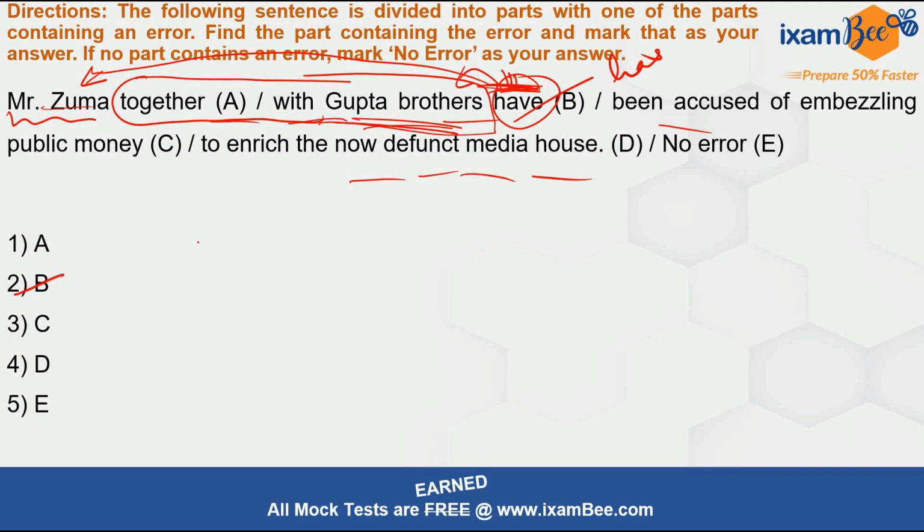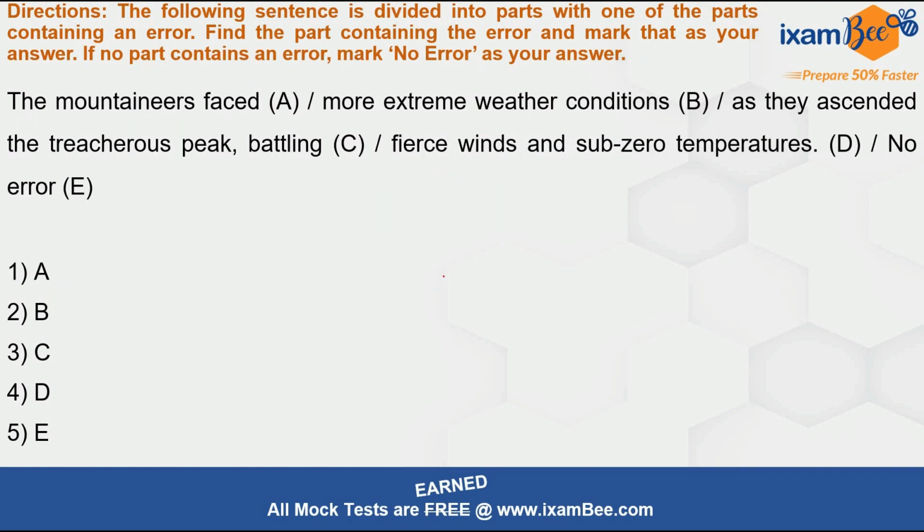Okay, now again moving ahead. "The mountaineers faced more extreme weather conditions as they ascended the treacherous peak, battling fierce winds and the sub-zero temperatures." So what is being said here? They are talking about the difficulties that the mountaineers faced, right? But note that some words like extreme, unique, and now this is an exercise for you. Extreme and unique, I have told you 2 words. You have to find out more such words.